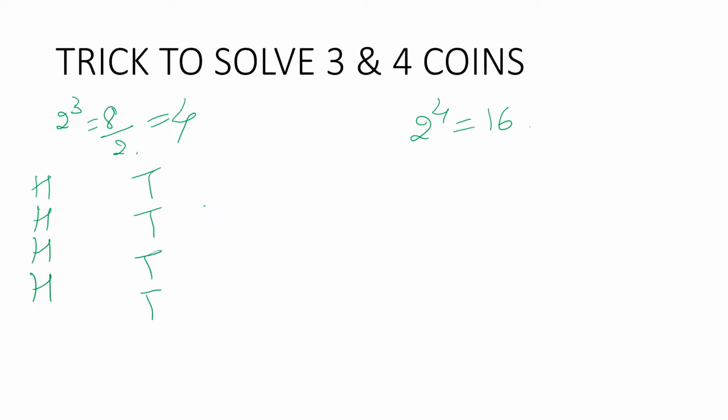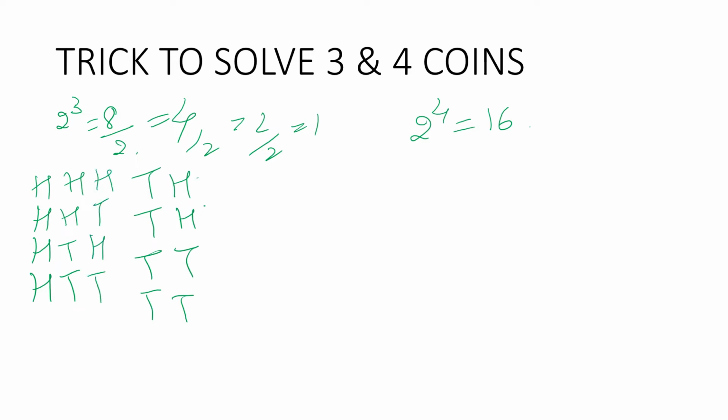Now divide this 4 by 2. You'll get 2 as the answer. Now again write 2 heads and 2 tails, 2 heads and 2 tails. Now when you divide this 2 by 2 again, you get 1. So now you have to write 1 head, 1 tail, 1 head, 1 tail, 1 head, 1 tail, 1 head, 1 tail. And just put commas in between and put the curly braces at the start and the end. And this is the answer for the number of outcomes.